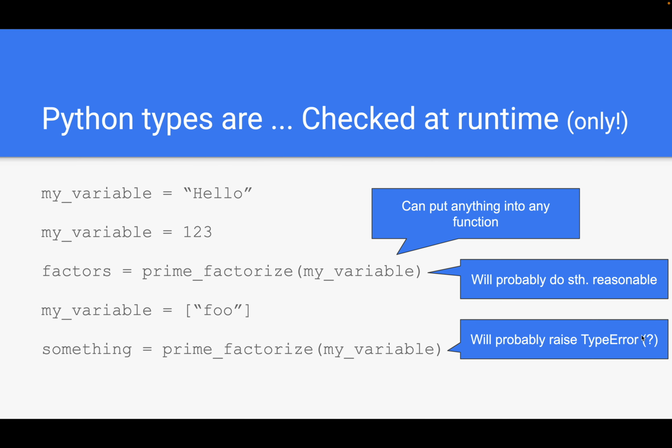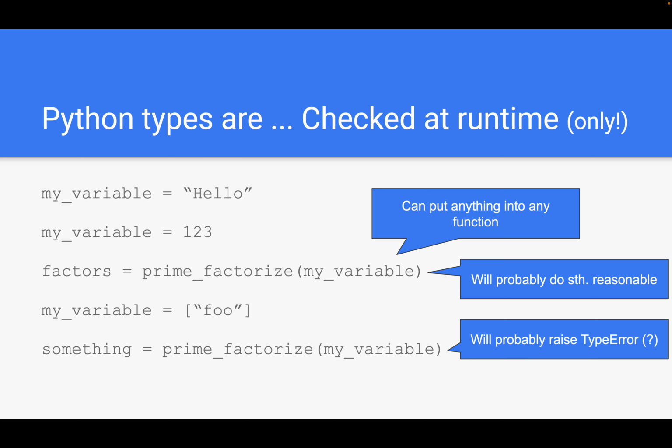And second, Python types are only checked at runtime, with an emphasis on only, which means when you assign something to a variable, Python doesn't really care. Only if you try to use the value for something, the type will be relevant.